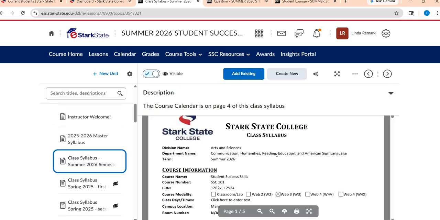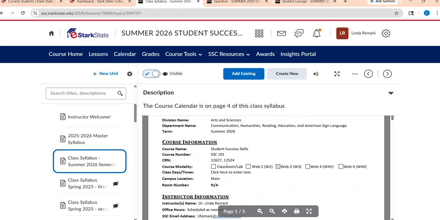Underneath that is the class calendar and the class syllabus specific to us in here. So again, this is student success. There are 2 courses in one here, so that's why you're going to see approximately 60 students in here. Excuse me, we are Web 3, which means we do not meet any particular day or time. The course weekly lessons open up on a Monday and they close on a Sunday night. So as long as you meet the assignment deadlines on a weekly basis, you can work at your own pace. So let's say you want to get it all knocked out on Mondays, you could do so.